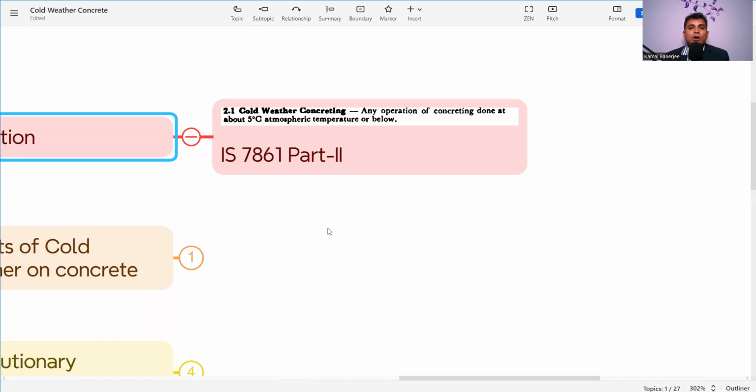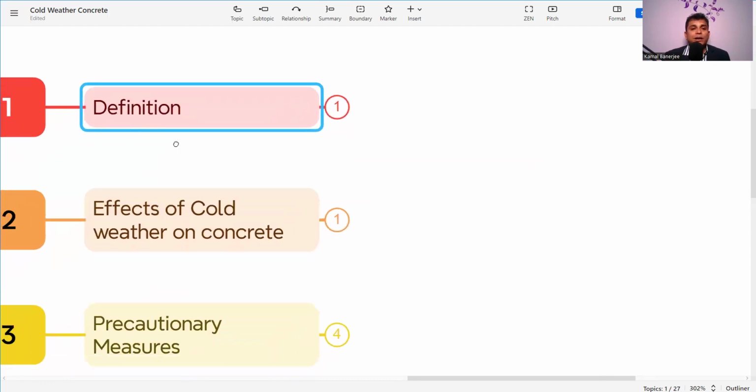Now, what is cold weather concreting? Any concreting operation done at about 5 degrees centigrade atmospheric temperature or below. That means if the temperature is 5 degrees or below and we need to do the concreting at that time, that concrete is referred to as cold weather concrete, and special care and precautions must be taken as per the recommendations in IS 7861 to get the desired strength and durability. So this is the definition of cold weather concrete.